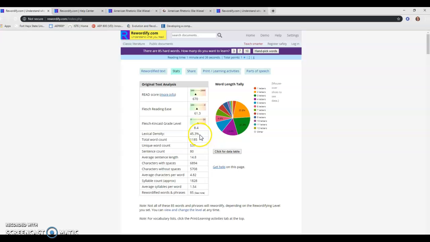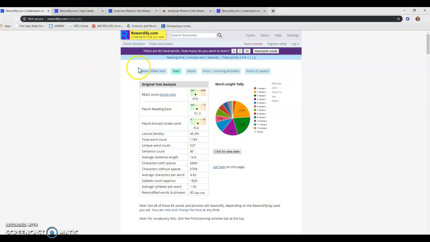My understanding from everything I've read is that these are prior to having the text reworded. So it gives you just a lot of information here. Syllable counts, characters, average sentence length, a lot of information that you may not necessarily need. But what I like about this is knowing where I picked this speech for 8th graders, so it looks like I'm doing pretty good by thinking that they can handle it.